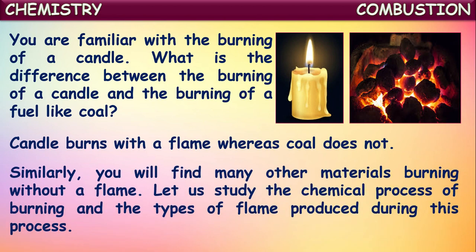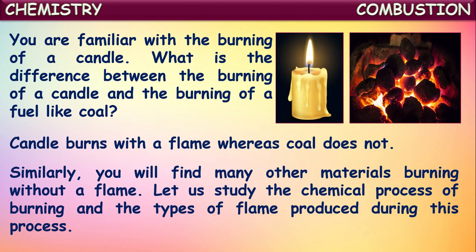Similarly, you will find many other materials burning without a flame like coal. So let us study the chemical process of burning and the types of flame produced during this process. In this chapter, we are going to learn about types of burning, how many kinds of substances burn, and how they produce heat energy, where it is utilized.